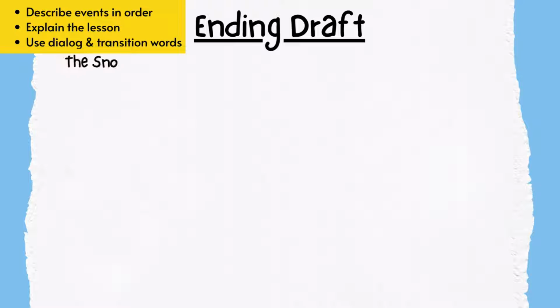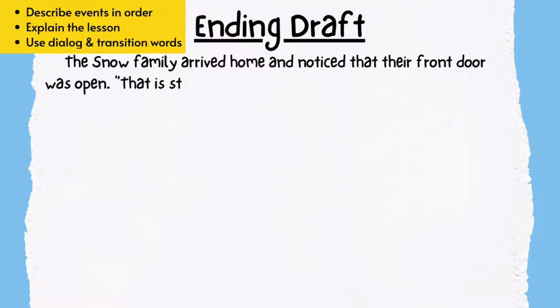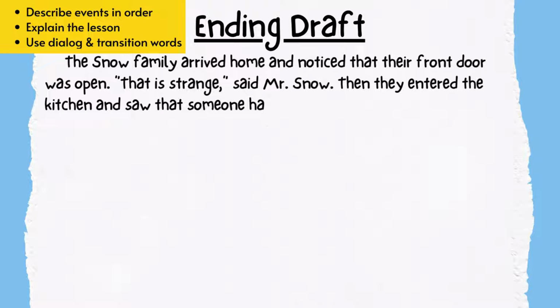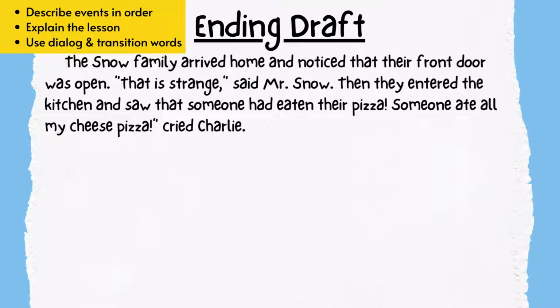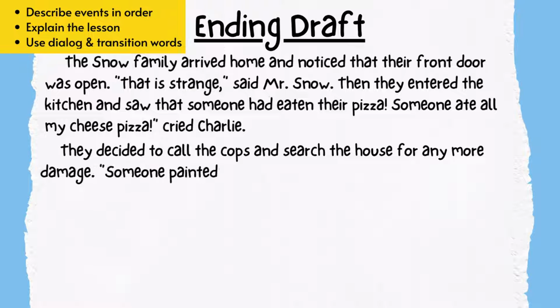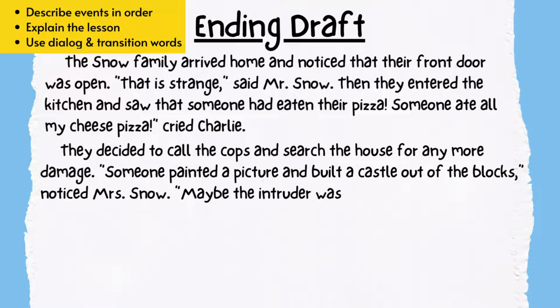Okay, here's my ending. The Snow family arrived home and noticed that their front door was open. "That is strange," said Mr. Snow. Then they entered the kitchen and saw that someone had eaten their pizza. "Someone ate all my cheese pizza," cried Charlie. They decided to call the cops and search the house for any more damage. "Someone painted a picture and built a castle out of blocks," noticed Mrs. Snow.